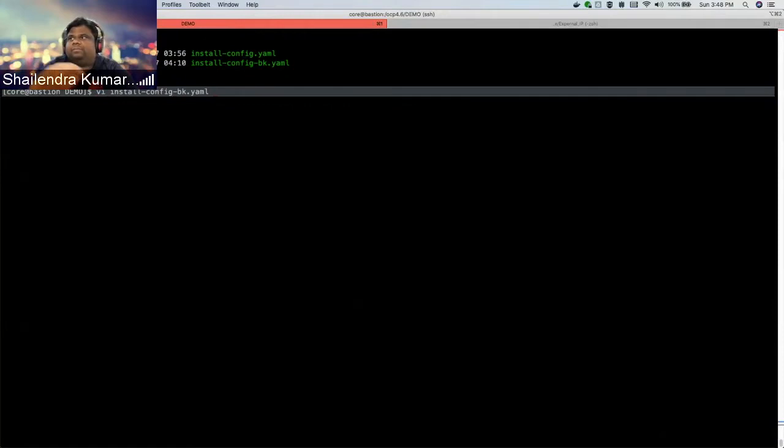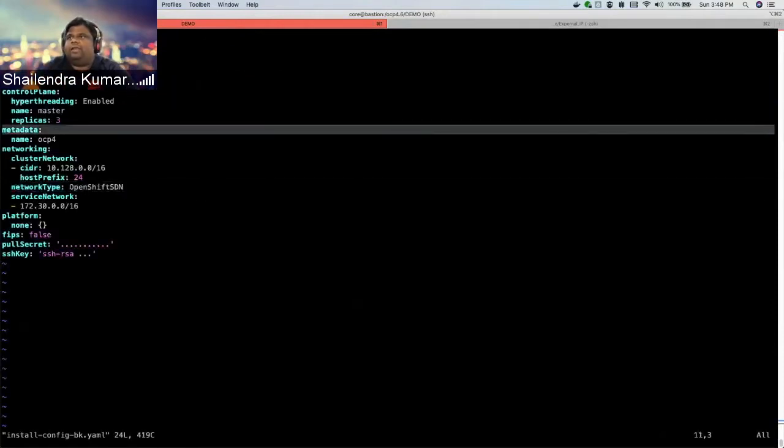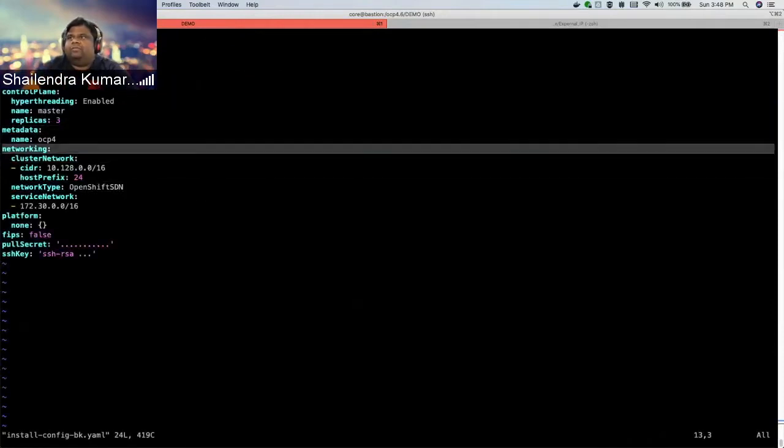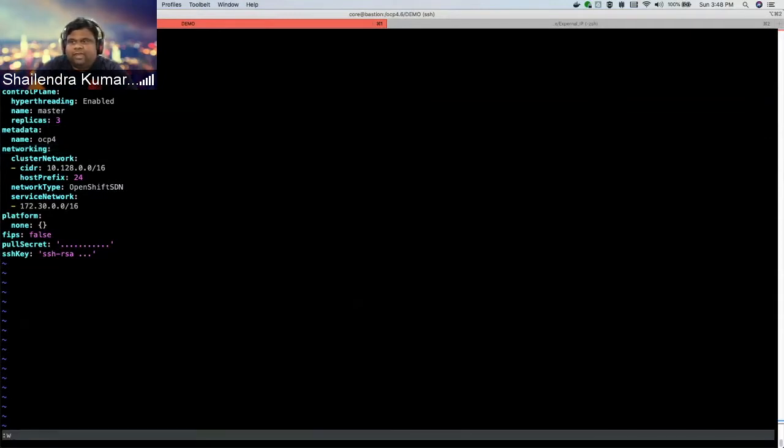It's a simple default where I'm using a base domain. So I'm using a different base domain. Then what is my cluster name? It's OCP4, and then you need to provide all those details. So this is pretty much the default install config which I am using.